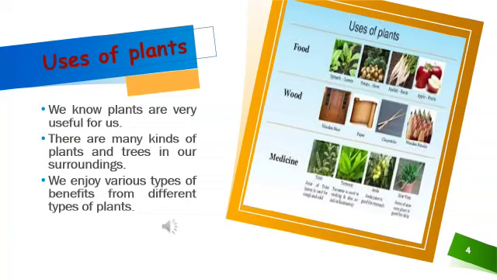We know plants are very useful for us. There are many kinds of plants and trees in our surroundings. We enjoy various types of benefits from different types of plants. We get so many things from plants like food, wood, medicines, oil, clothes, etc.